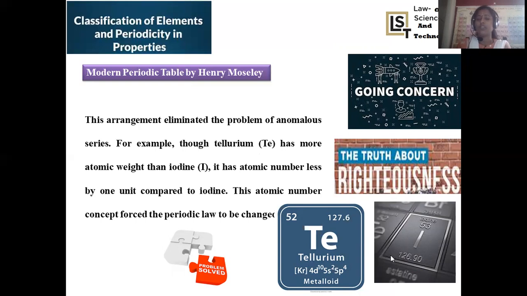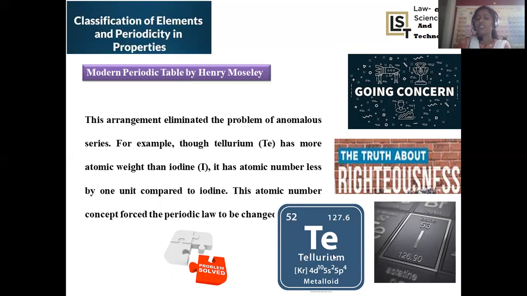That is the right position only. It need not change its position, because tellurium has an atomic number of 52, that is, the number of protons associated with tellurium will be 52 only, and the mass number will be 127. Though it is 127, the neutron count will be larger, but the atomic number will be 52 only. That means the proton count will be 52 only, right? And the next subsequent element will be iodine, whose atomic number is 53.